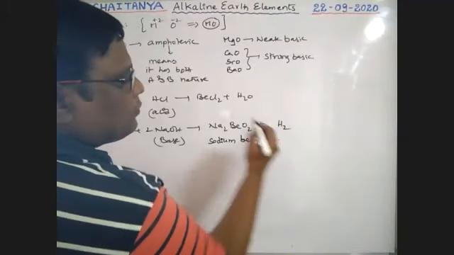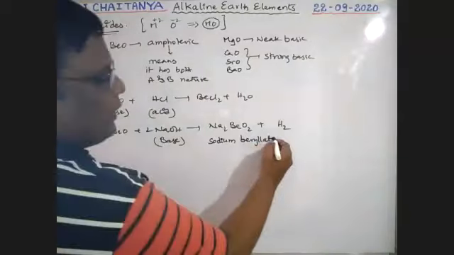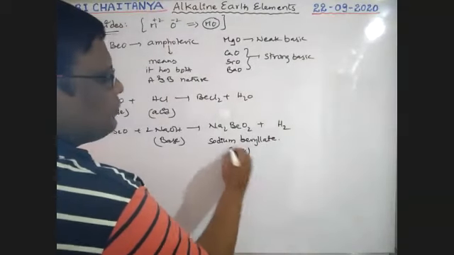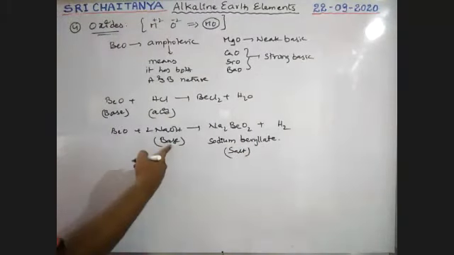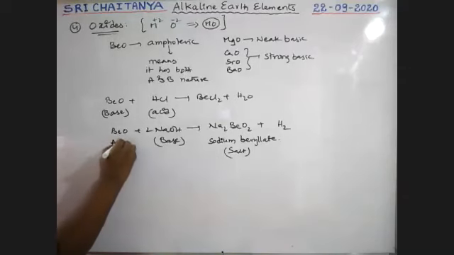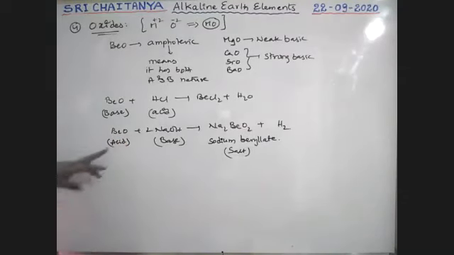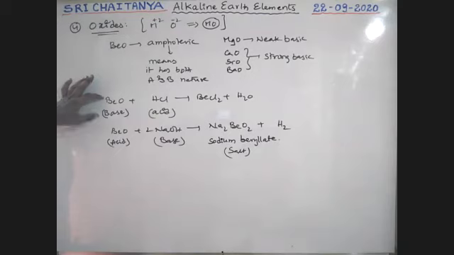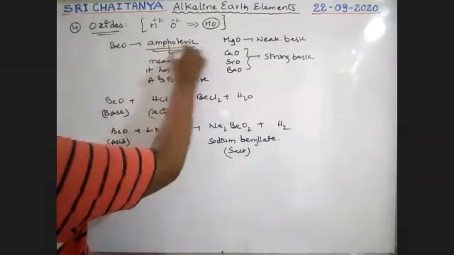This is called sodium berylate, boys. It is a salt. Because it reacts with base, this one acts as an acid. Therefore, beryllium oxide acts as both base as well as acid. Therefore, it has amphoteric nature.